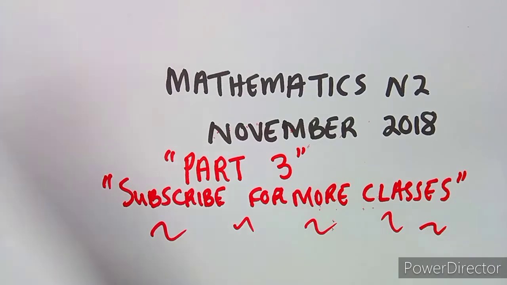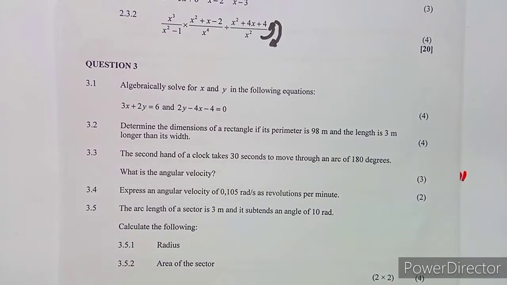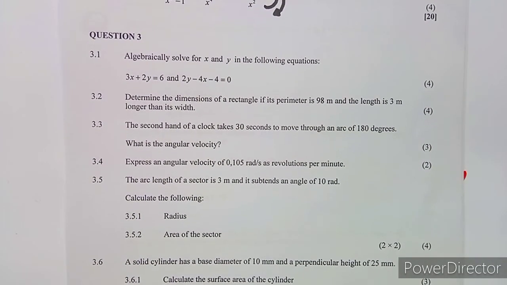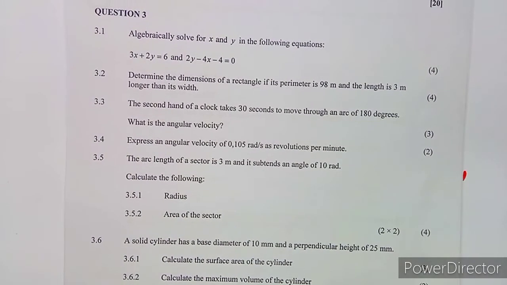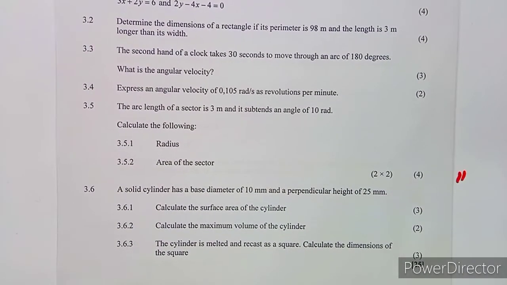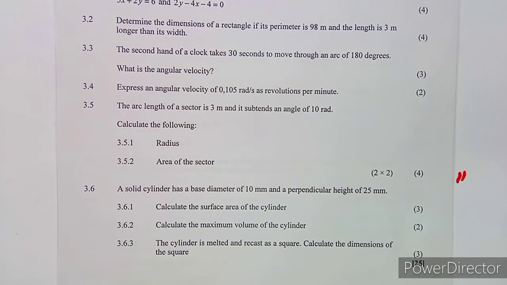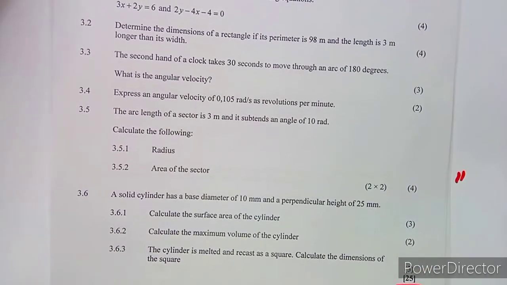Without wasting much of your time, let us quickly rush through the questions that we had on question 3. This is our question 3, and all in all it had 25 marks. As we can see here, we've got 25 marks. What do we have here on question 3?